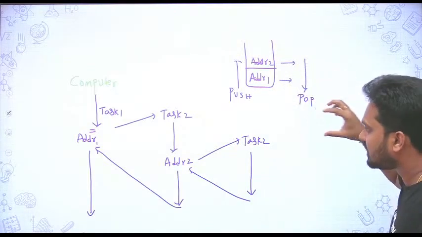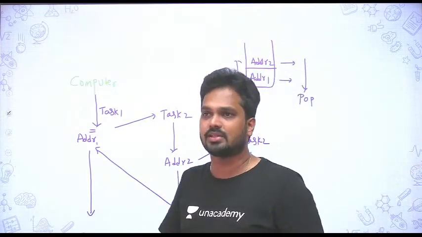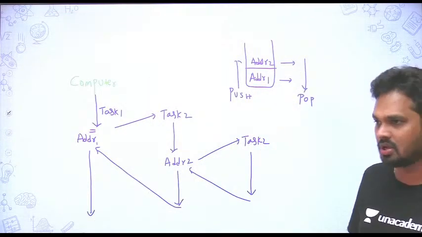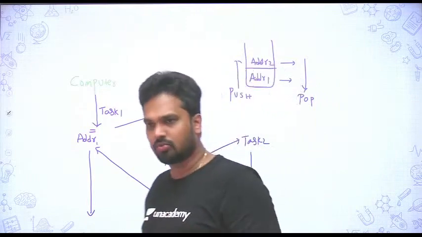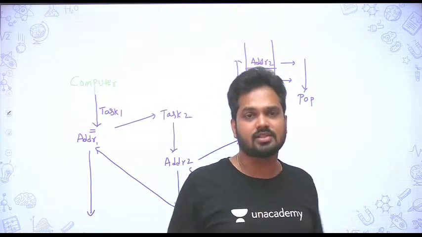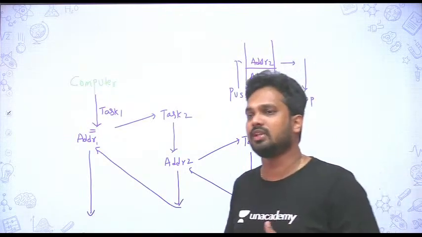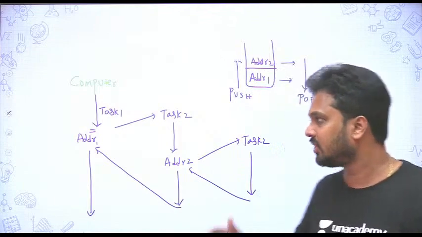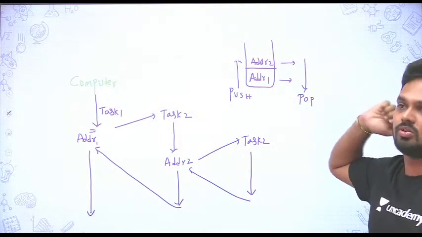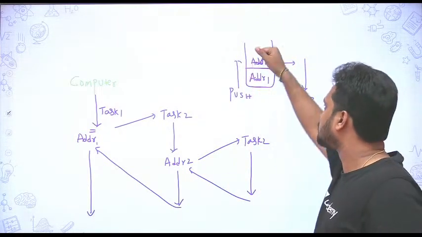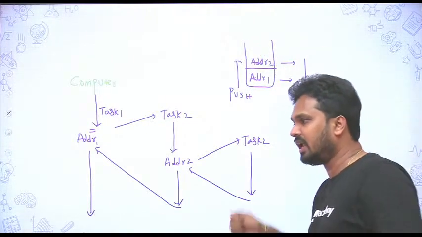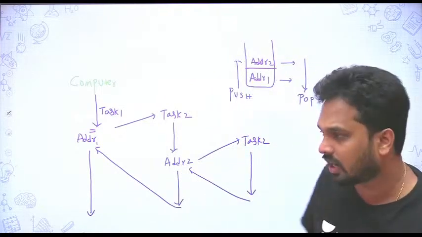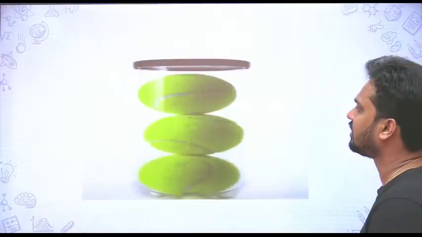So there is a necessity in applications like this, and when you need to make recursive loops, factorial kind of programs, 5 into 4 into 3 into 2 into 1, when you call the same function within itself, to implement these kinds of things, there is a structure which is required. That can access the data in the form of last input, first output. So whatever entered last should be taken first. So there is a need for this under different applications for your computer, right? Now you can understand here the need of the stack.